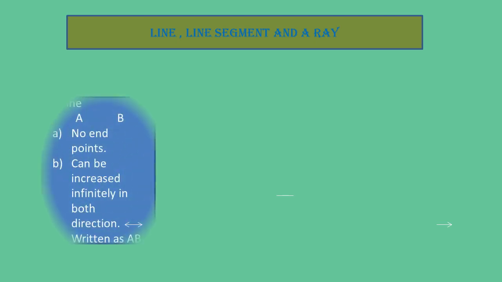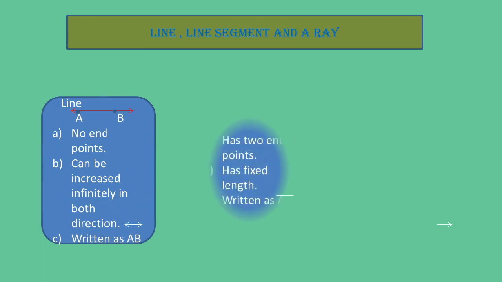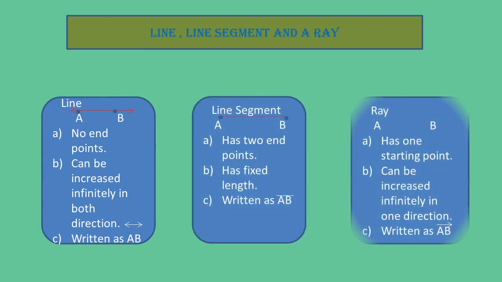Now children, even after so much discussion, there is a lot of confusion or misconception regarding the concepts of line, line segment and ray. So let me discuss quickly the key differences between the three. First, let me look at the diagram of them. A line has an arrow on both sides. A line segment has no arrow, starting from A and ending at B. A ray starts from A, but on the B side it has an arrow.